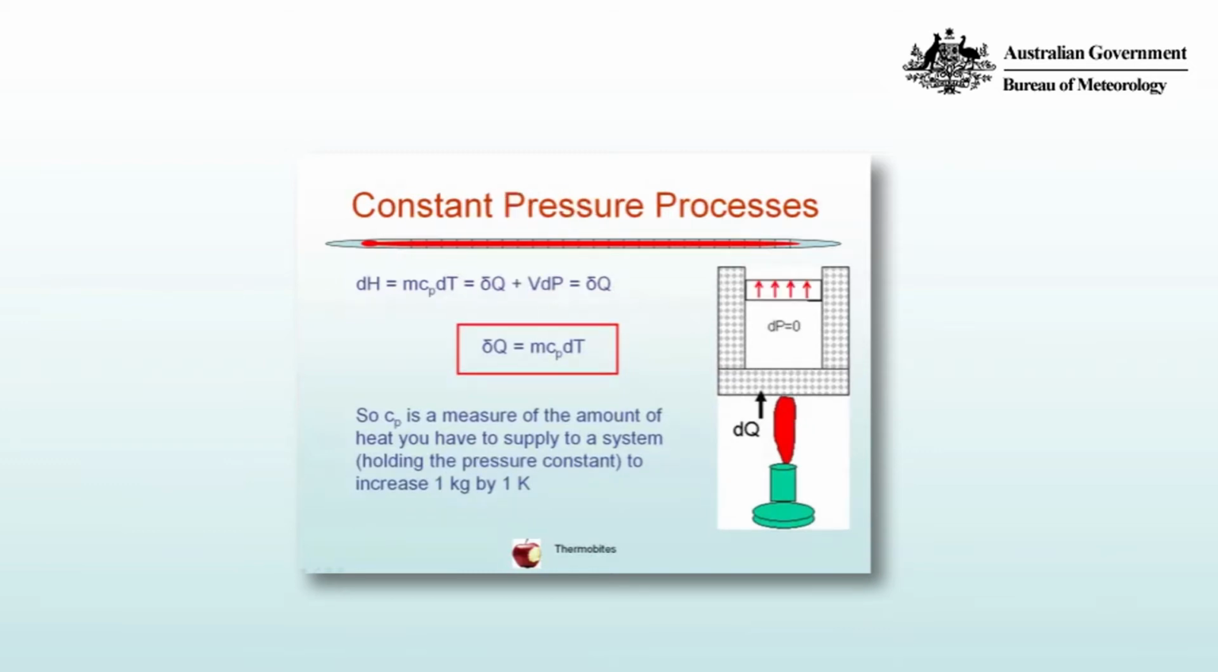If we then allow the volume to change inside our piston such that dP is equal to 0, then the change in the enthalpy dH is equal to mCp dT, which is equal to δQ plus VdP, but dP is equal to 0, so that's simply equal to δQ. So we can write δQ is equal to mCp dT, which means that Cp is a measure of the amount of heat you have to supply to a system holding the pressure constant to increase 1 kilogram of the substance by 1 degree Kelvin.